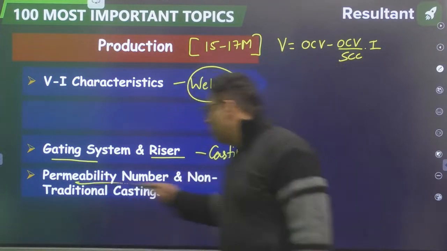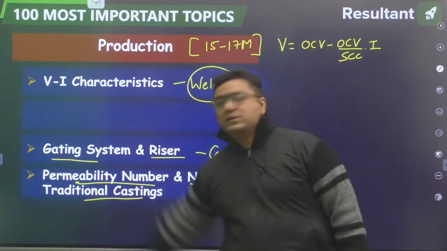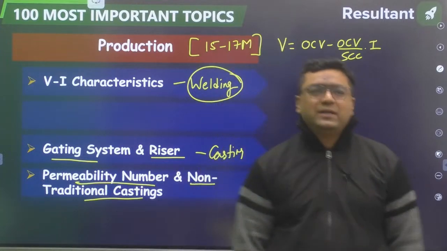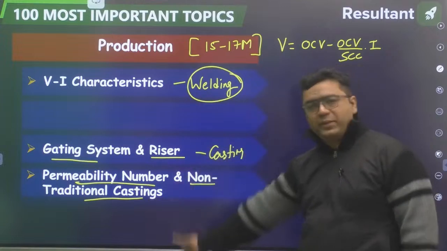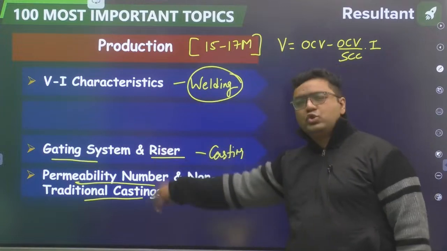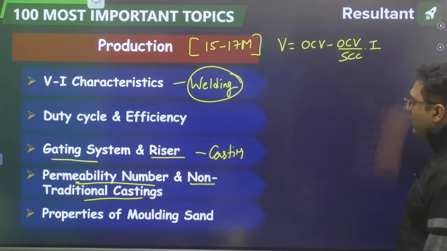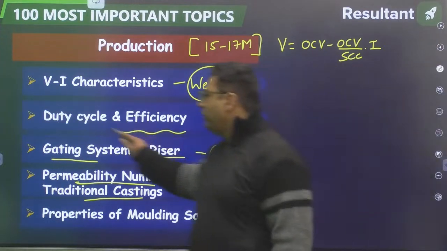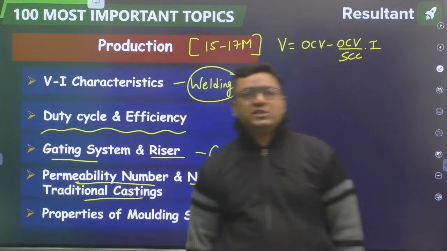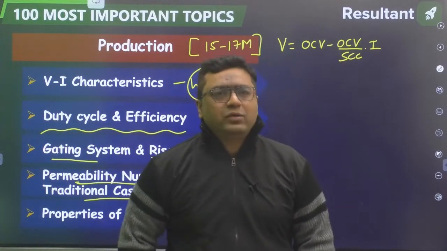Permeability number formula and non-traditional casting. This is also coming. So dear, numericals are asked from these two topics. So any one or two questions may come from casting from these topics. Then when we talk about welding, we can also have a theory question on duty cycle and efficiency, or numericals are also framed on the efficiency.